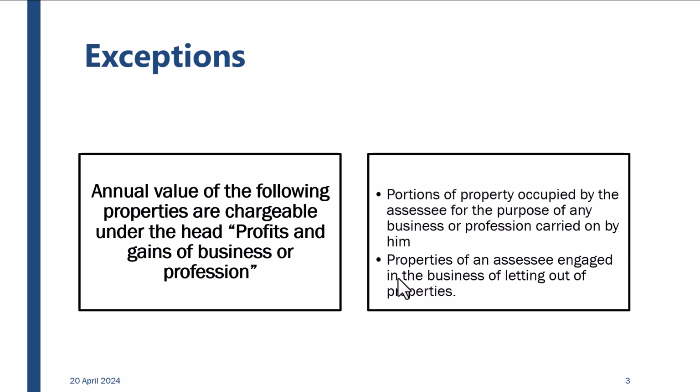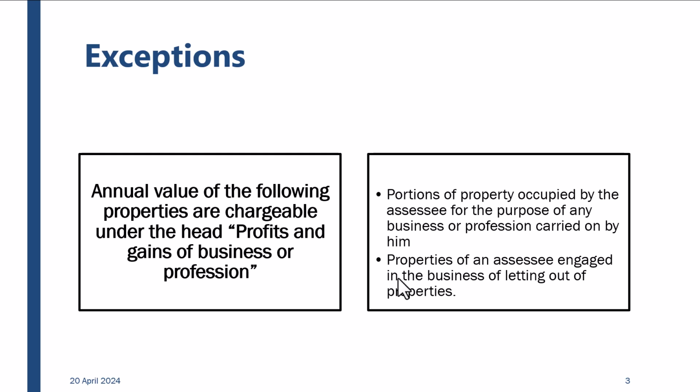Exceptions. Annual value of the following properties are chargeable under the head profits and gains of business or profession. Portions of property occupied by the assessee for the purpose of any business or profession carried on by him. Properties of any assessee engaged in the business of letting out of properties.